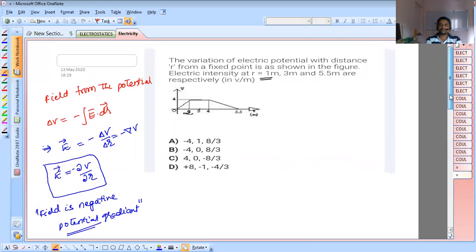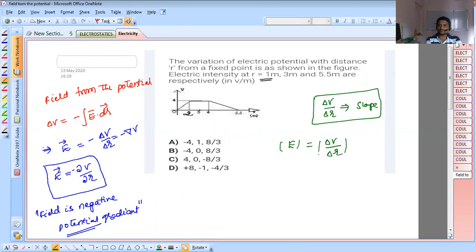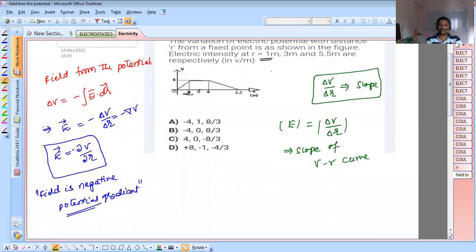Here, come to the question. He gave the potential and position curve. So let's look here. The delta V by delta R gives us the slope. So what is the conclusion now here? The magnitude of electric field is equal to delta V by delta R, that is the slope of the potential and R curve. So now you ask the question from this at R equal to 1 meter.